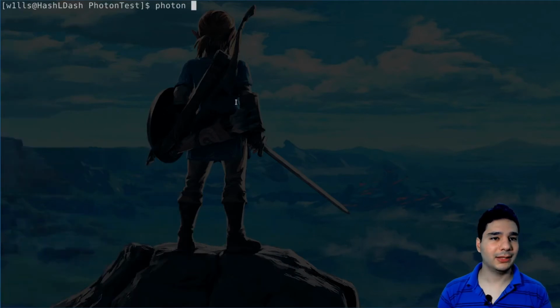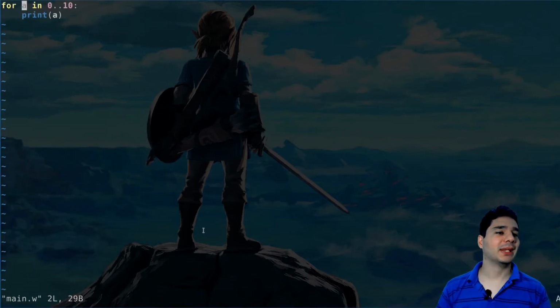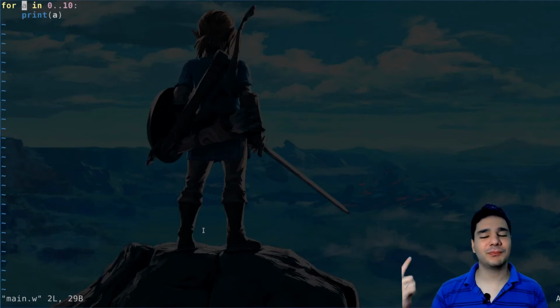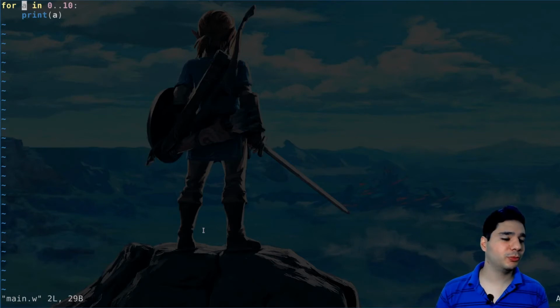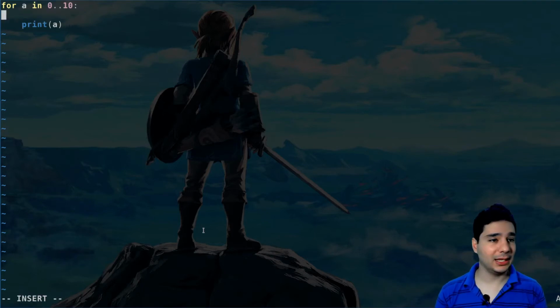So let's try Photon, and we have 0 through 9. Yes, working like Python, but much faster. Okay, so we've seen while loops, for loops. Let's see ifs and elifs. So let's try to make an if and elif here.